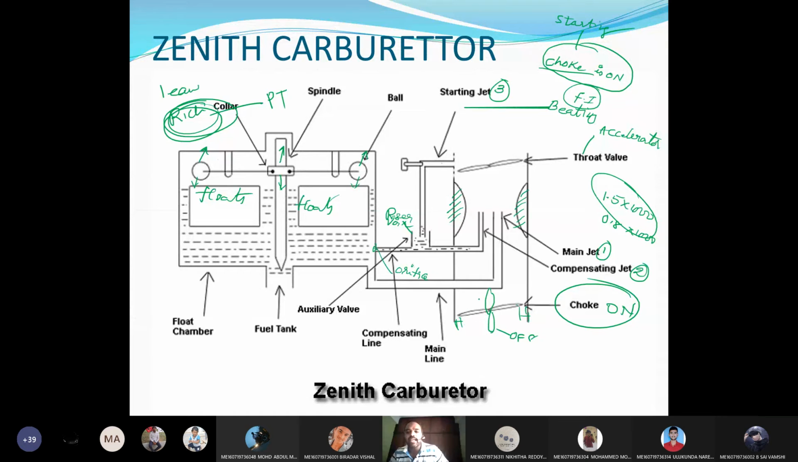Therefore, the incoming air is not in a position to burn the petrol, because vaporization and atomization have to take place in order to burn the petrol. Complete vaporization and atomization cannot take place. Only for a small time it will be okay, but if you continue running with the choke on, combustion will not take place. Burning of petrol is difficult without air.